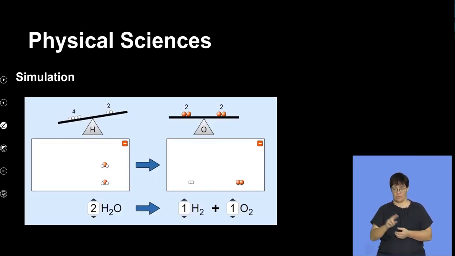Now, let's look at the issue of applying the conservation of mass and atoms. I want us to look at this in terms of a simulation to see exactly how we talk about the number of atoms remaining constant.